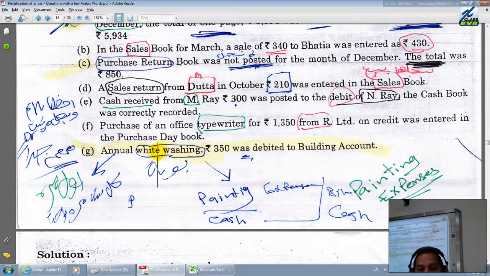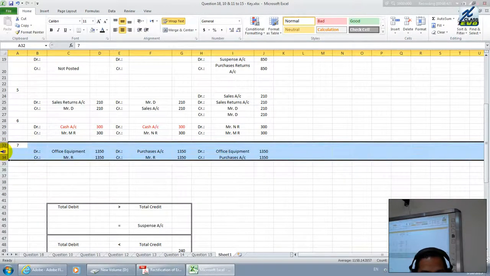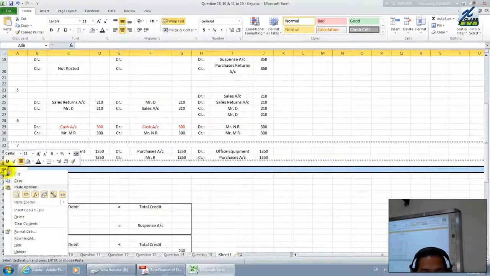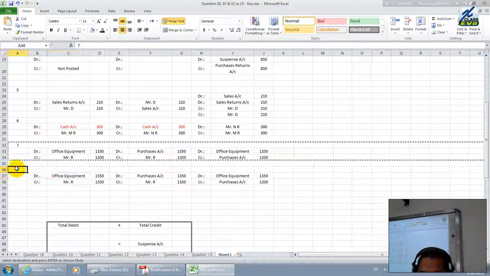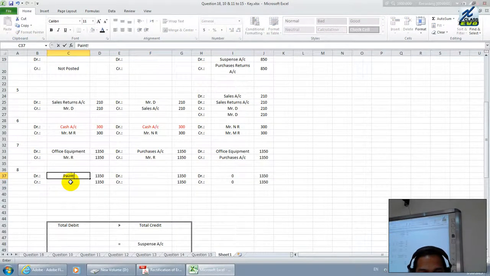annual whitewash. This is very, very important. Whenever you do whitewash, meaning coloring the building, annual means every year we put color on the building. If no new building was added, or there is no value addition to the building, it should be considered as an expense. Painting is an expense. Therefore, we have to debit painting as an expense. Let me post this one as well. Painting is never considered an asset. Therefore, painting expenses.